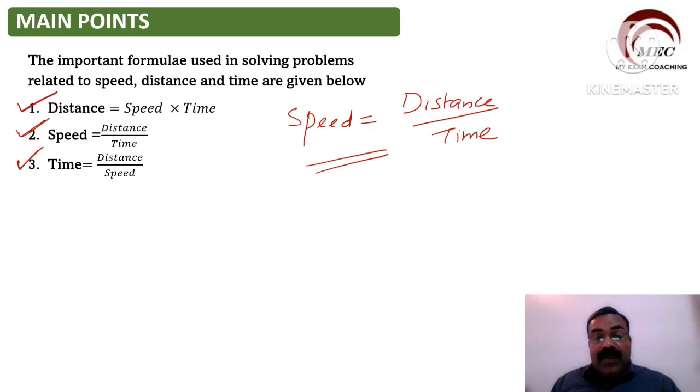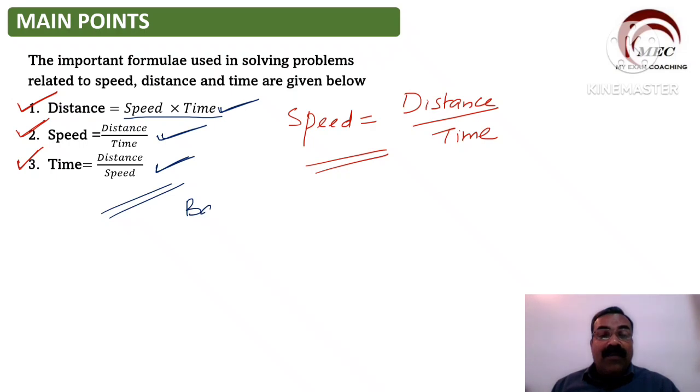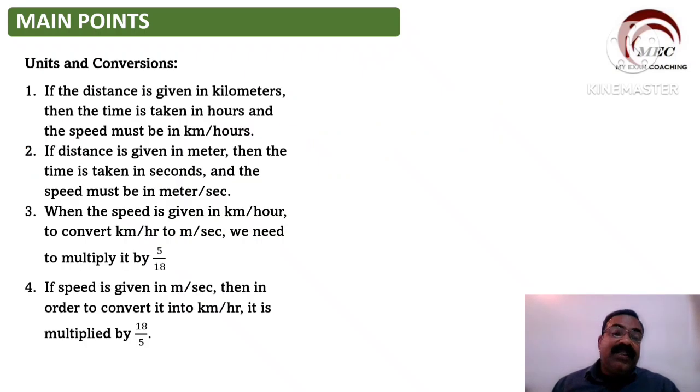So I request you to note this formula. If you are not aware of this formula, please note it. Distance is equal to speed into time, very important formula. Similarly, speed is equal to distance divided by time, and time is equal to distance divided by speed. These are the basic formulas we have to study before going to the chapter speed, distance and time. So now, having said this, let us see how to use this.